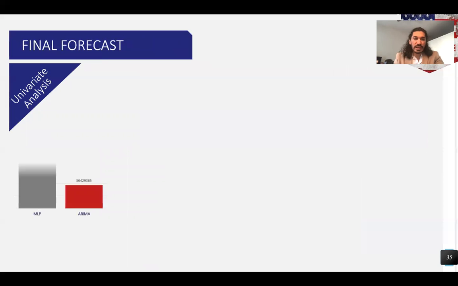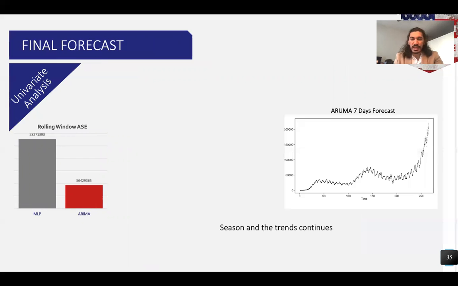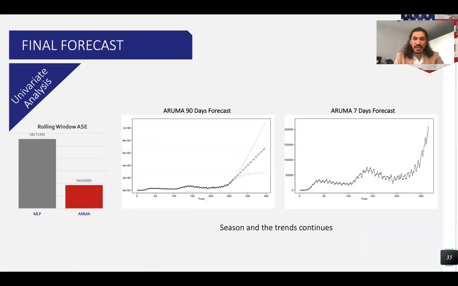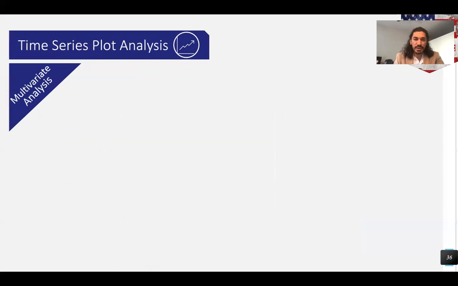And then we went ahead and did our rolling window ASE for 20 windows, and we see that ARIMA is still the best model. Therefore, we went ahead and forecasted using that model for both 7 days and 90 days. And 7 days, again, looks good, but 90 days has a very wide confidence interval. And again, it's just continuing that seasonality and trend.